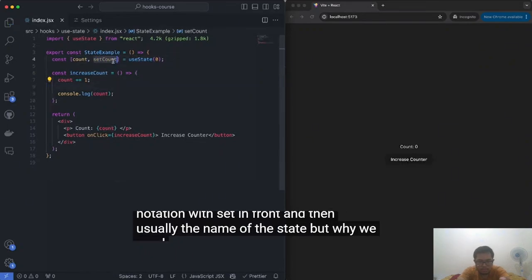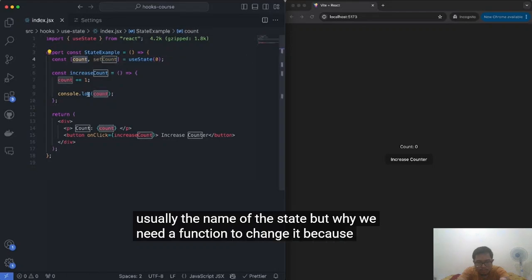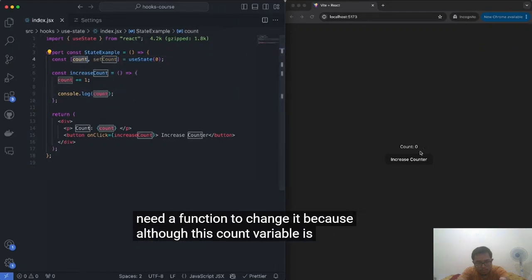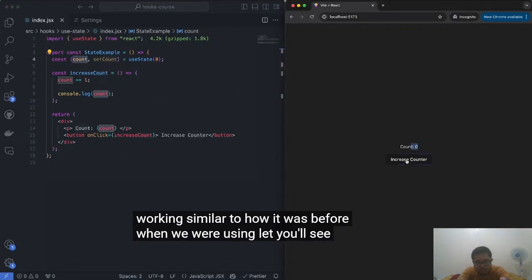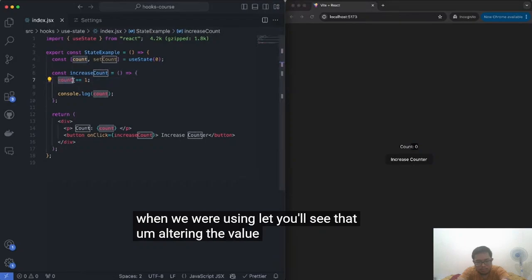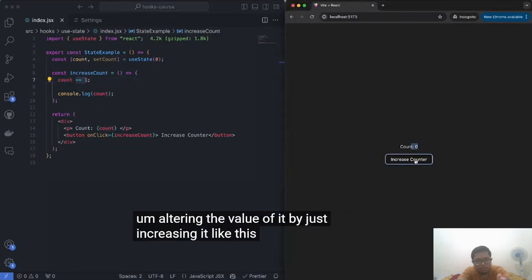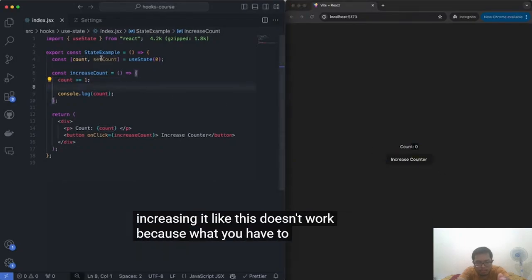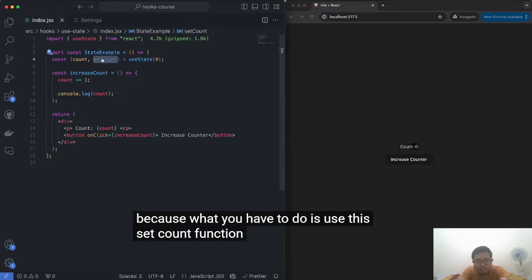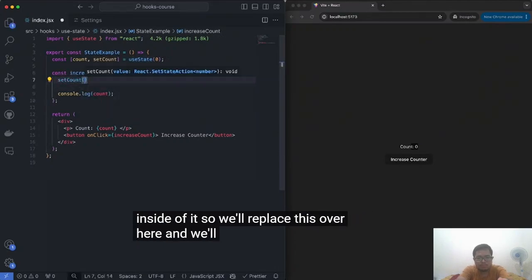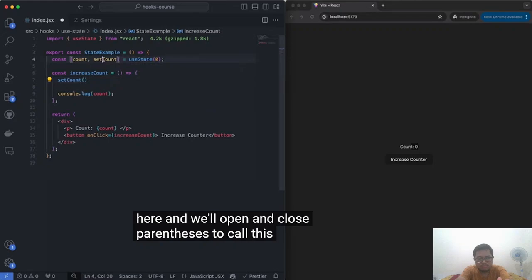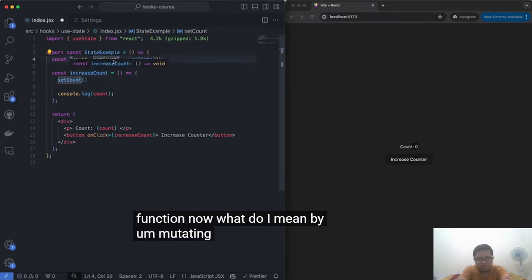But why do we need a function to change it? Because although this count variable is actually working similar to how it was before when we were using let, you'll see that altering the value of it by just increasing it like this doesn't work, because what you have to do is use this set count function and mutate the value inside of it. So we'll replace this over here and we'll open and close parentheses to call this set count function. Now, what do I mean by mutating this value?